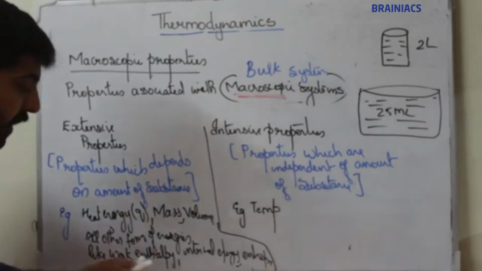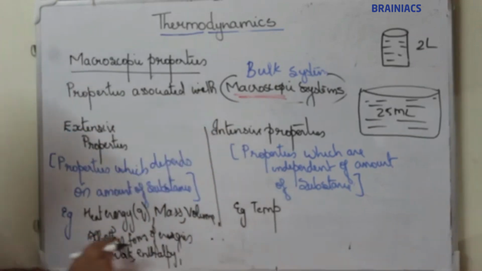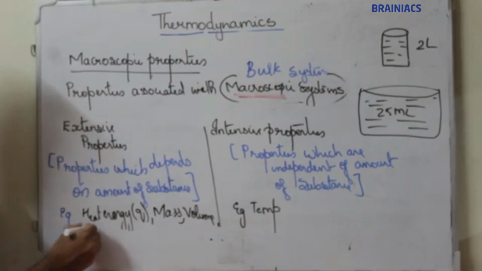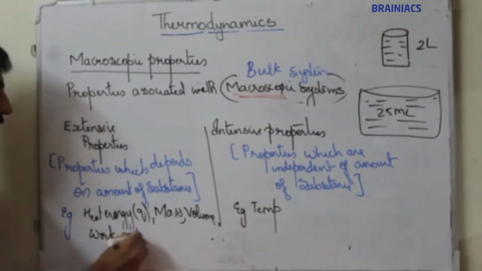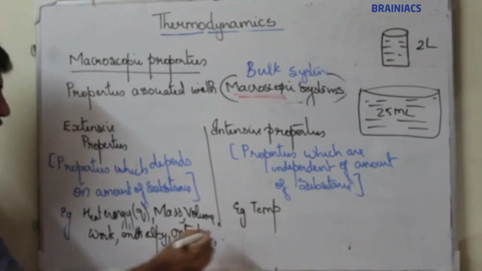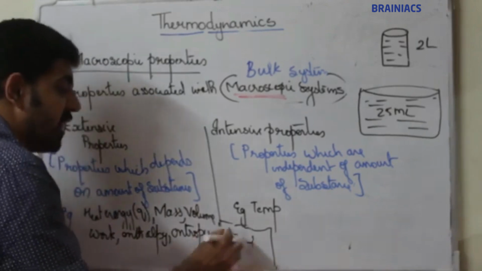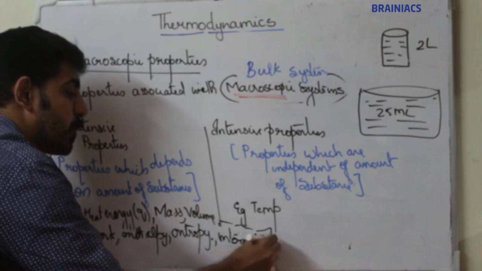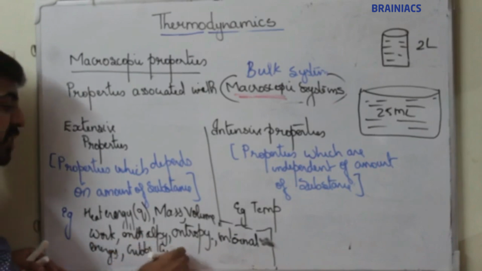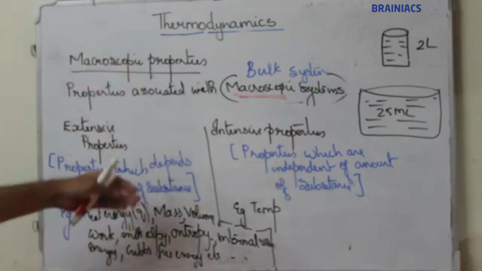Entropy, Gibbs free energy, internal energy, etc. All these topics will be discussed later. So, okay, these are examples of extensive properties.